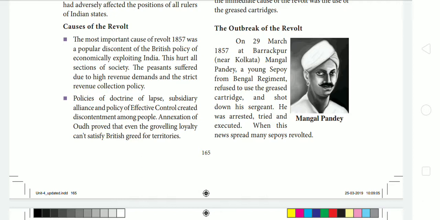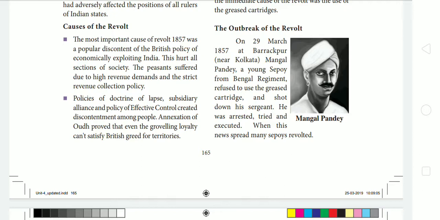So what is the important cause for the revolt? The British economically exploited India. This was not liked by most of the people in India, that is by all sections of the people. They did not like that the British were exploiting India. The peasants suffered due to high revenue demands. The British imposed high taxes on the peasants, and the British collectors used to collect the revenue by strict policy. This was not liked by the Indians.